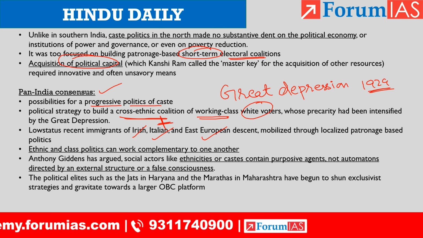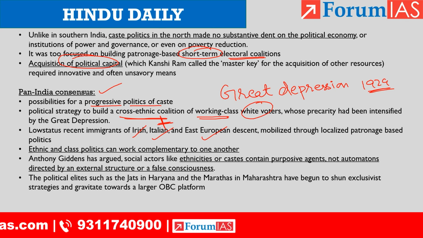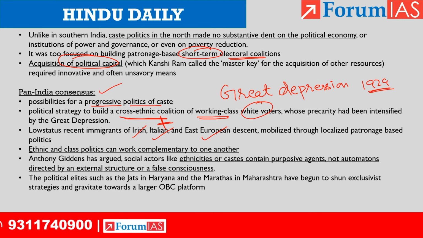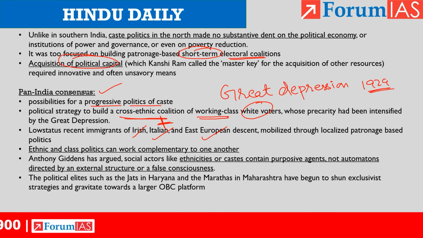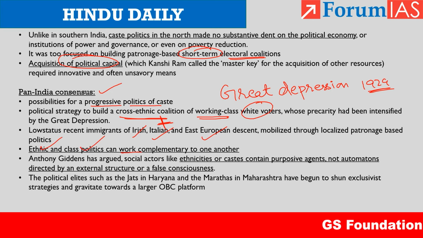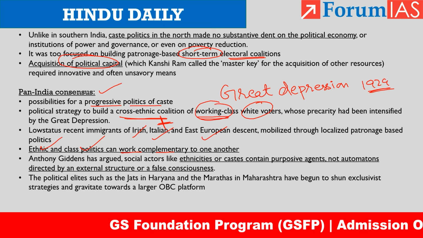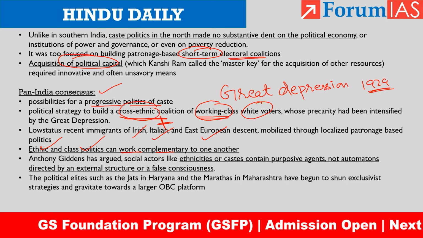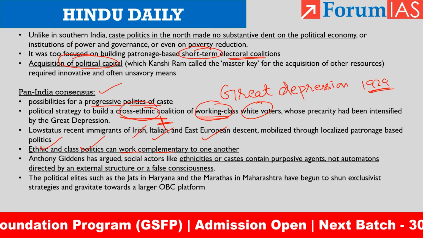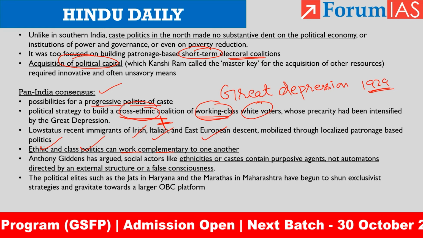They came out of the Great Depression. It formed the basis of American capitalism. So this strategy shows that ethnic as well as class politics can work complementary to each other, because in this example, they were of the working class and they were from different ethnicities. So the mingling of all these factors worked beautifully.